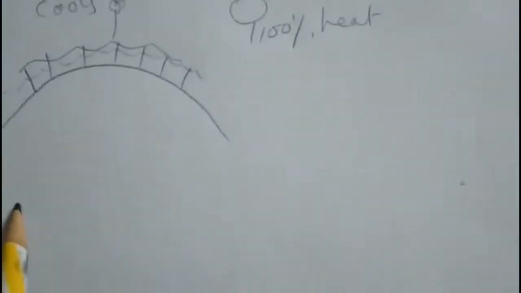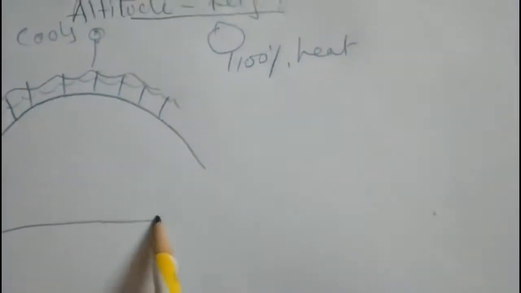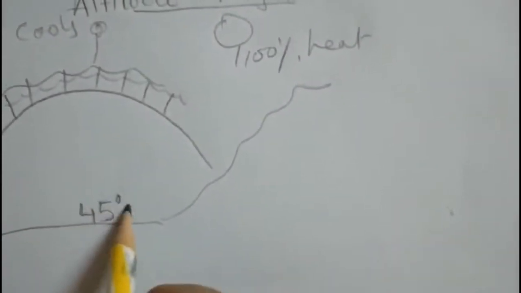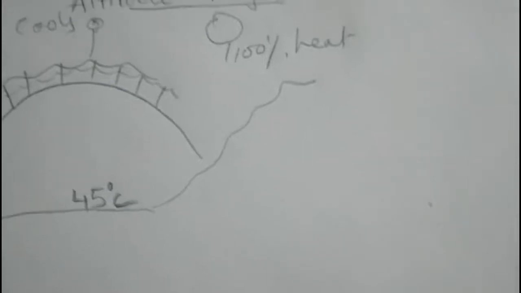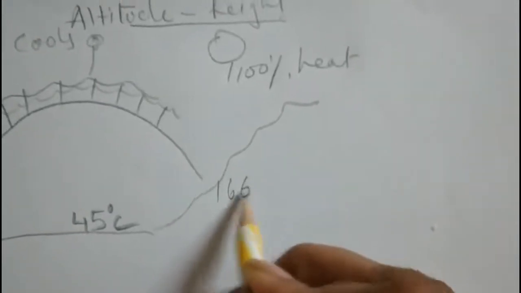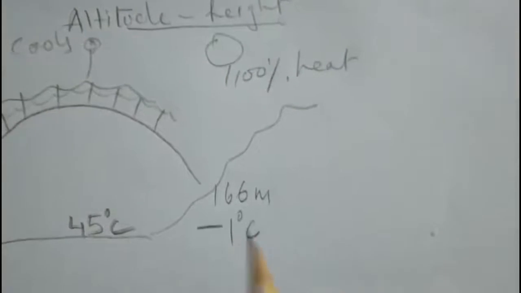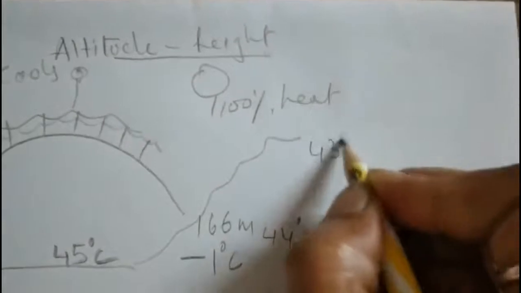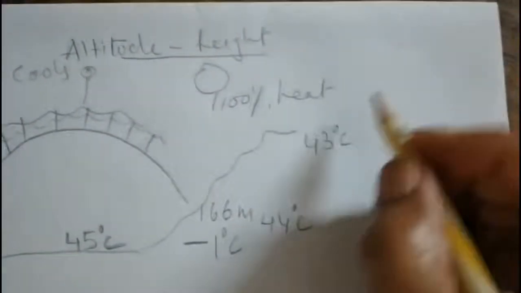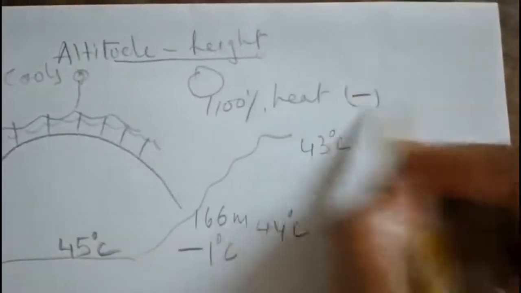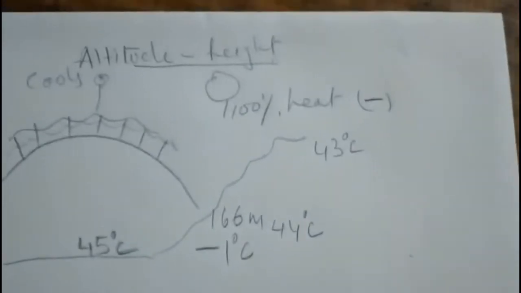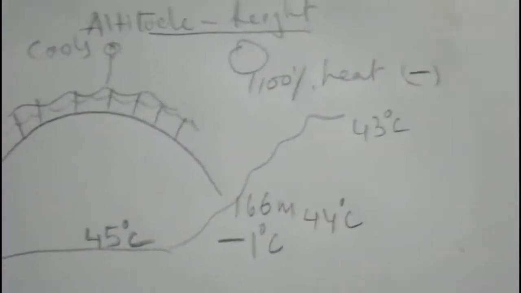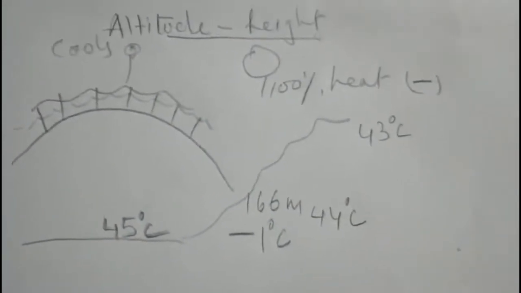In the same way, when we are on the plain area and move towards the higher region, what will happen? Suppose here the temperature is 45 degrees Celsius, and at a height of 166 meters there is a drop of 1 degree. So here the temperature will be 44 degrees Celsius, then 43 degrees Celsius, and so on. So at height the temperature will be around minus in the mountainous region, or maybe near that it will be a pleasant temperature.